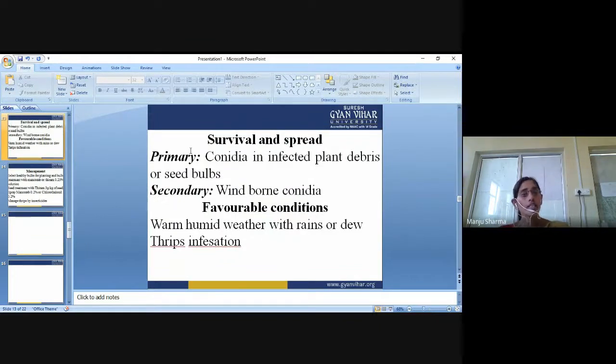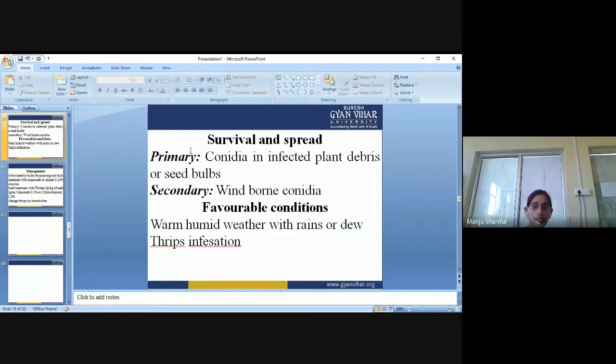Survival and spread. There are primary and secondary sources. In primary, conidia survive in infected plant debris or seed bulb, and the secondary are wind-borne conidia, by which the pathogen spreads.